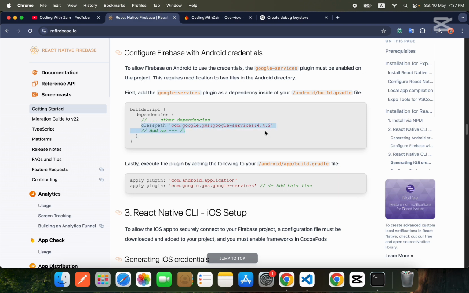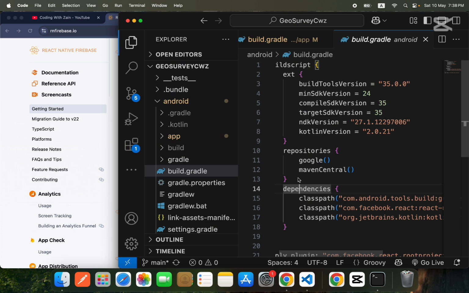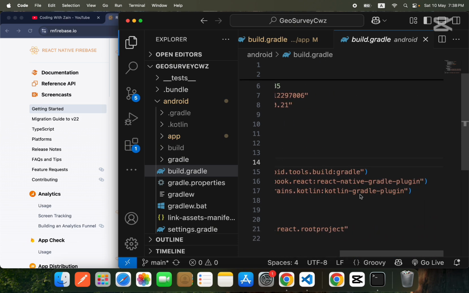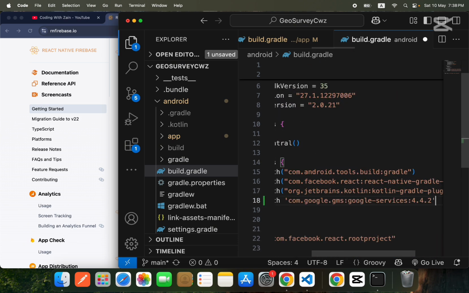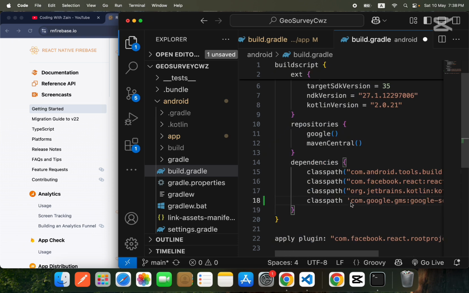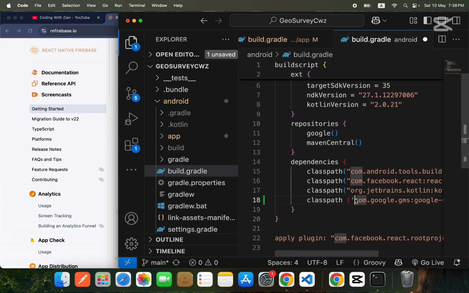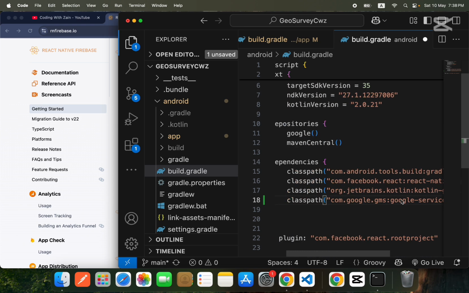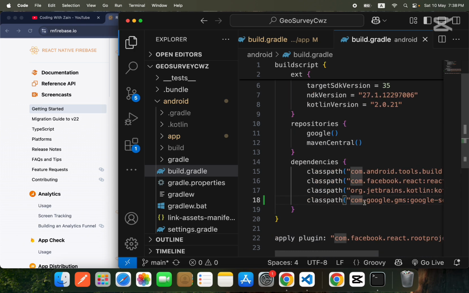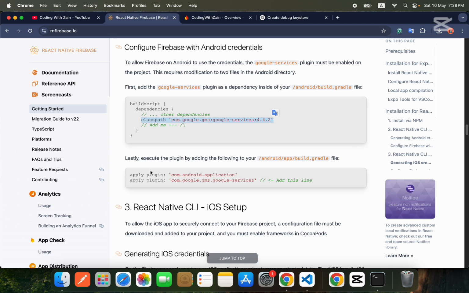So I will copy this, and guys, I will add it over here, same as the above one. Okay guys, now I will save it, and let's move further.